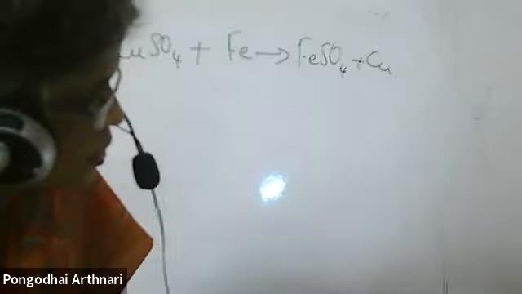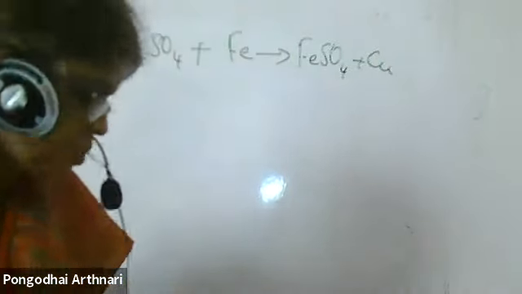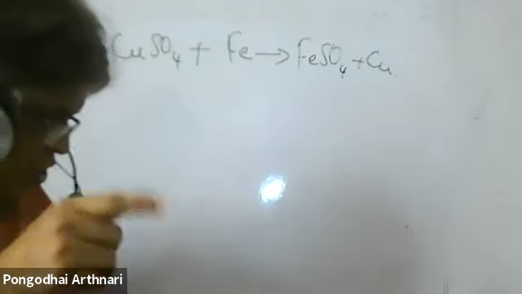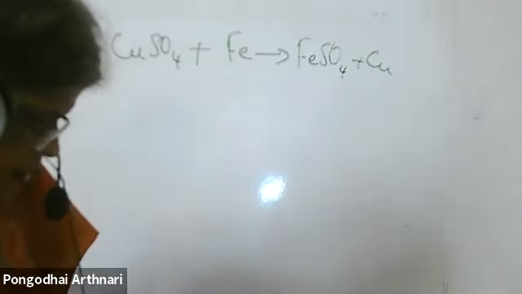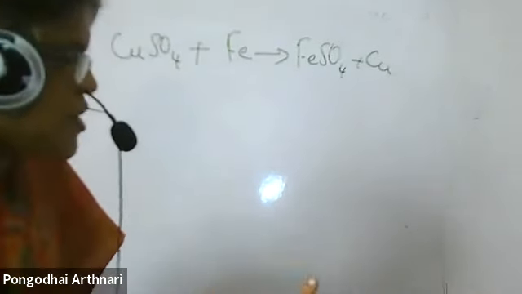Iron is more reactive than copper. So iron replaces copper in copper sulfate. It replaces copper from the copper sulfate solution. Understand? But what is the question we have now? The copper sulfate solution turns green. Next step. They ask what is the color of the copper sulfate solution. Okay.